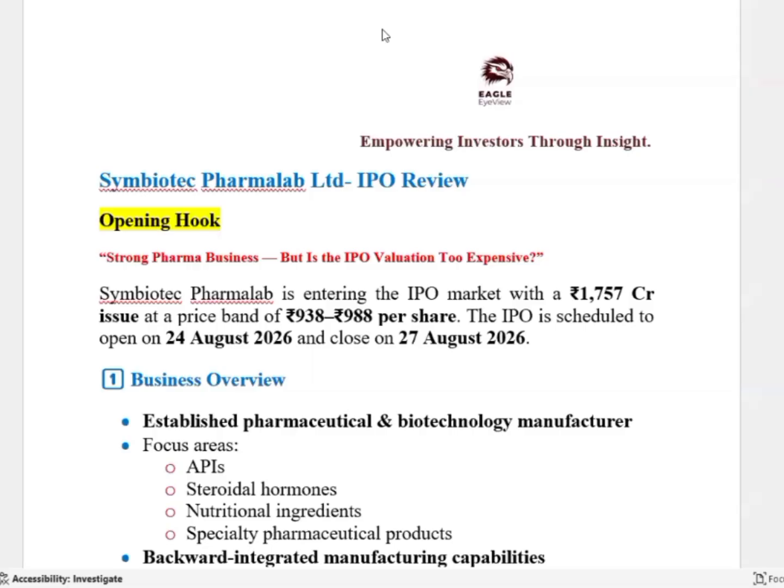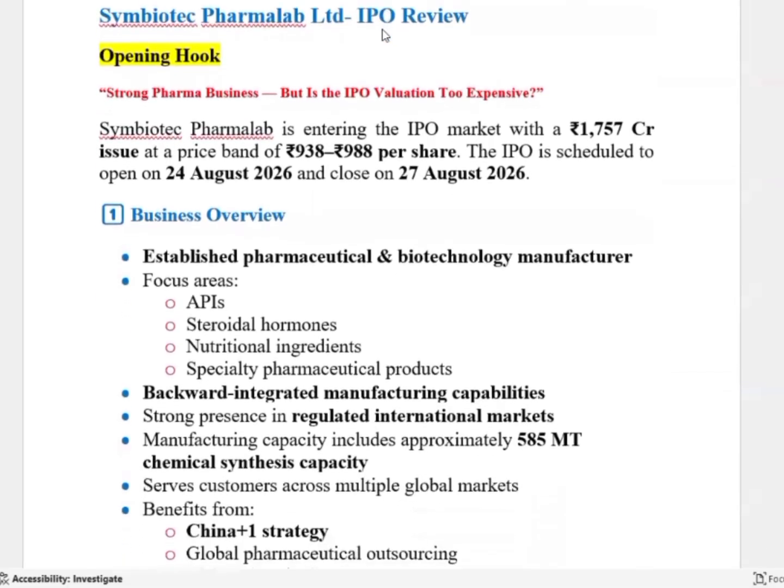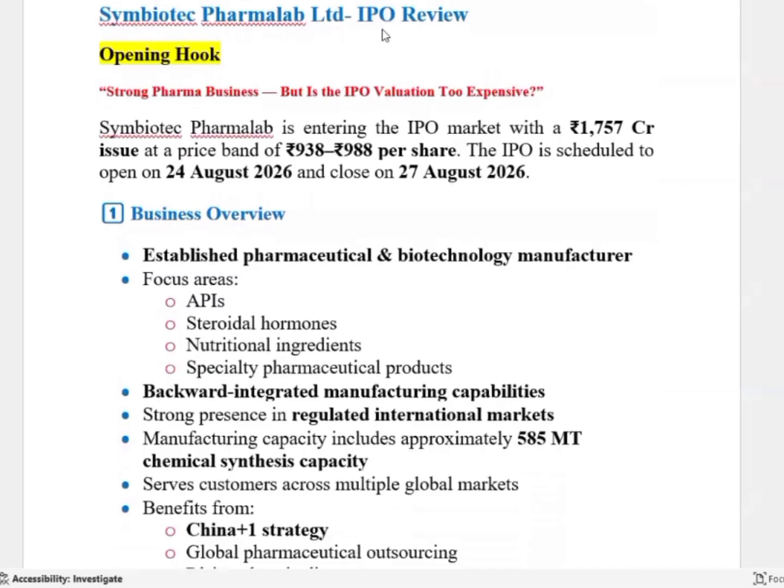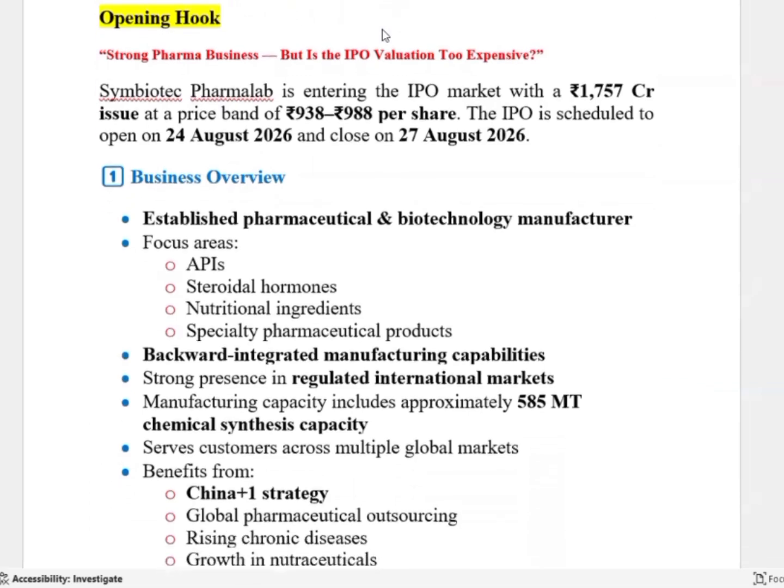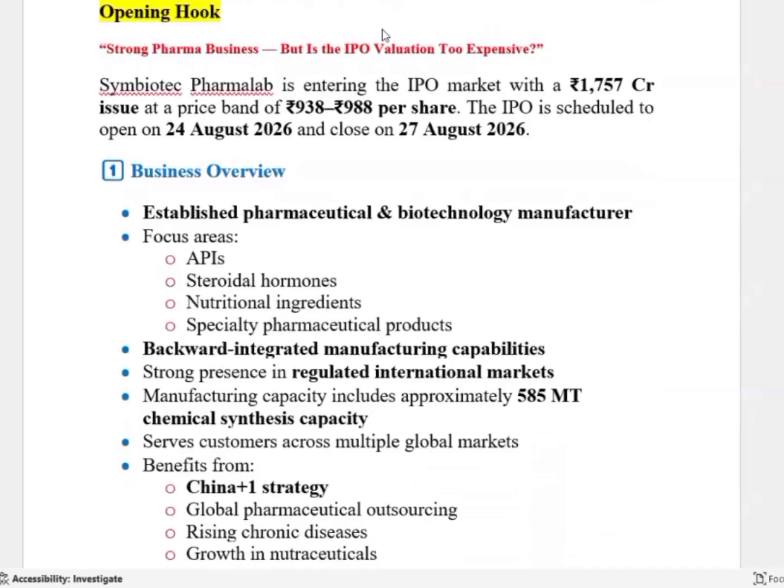This is the IPO review. Strong pharma business, but is the IPO valuation too expensive? SYMBIOTEC PHARMALAB is entering the IPO market with a 1,757 crore issue at a price band of 938 to 988 per share. The IPO is scheduled to open on 24th August 2026 and closes on 27th August 2026. So first is business overview.